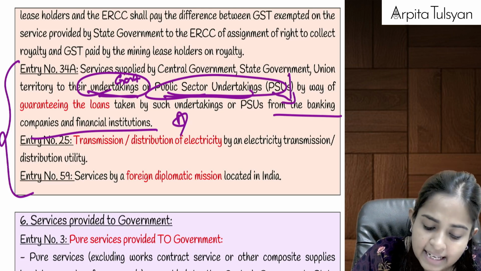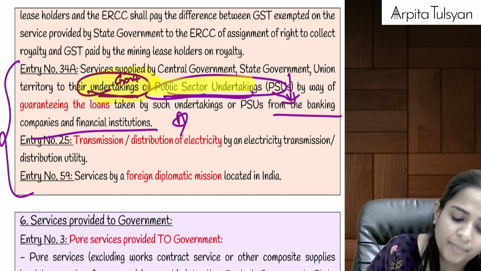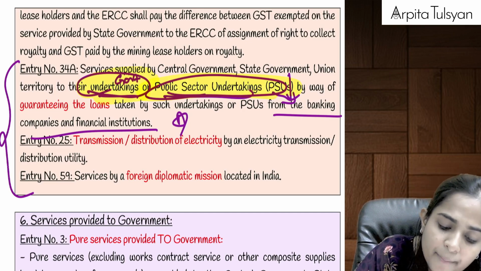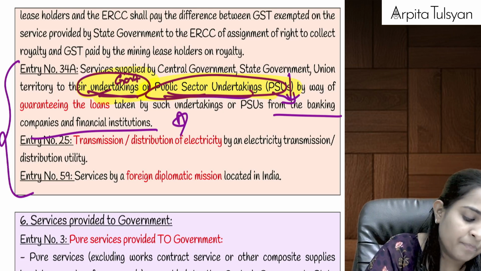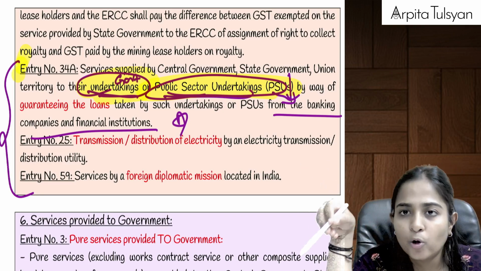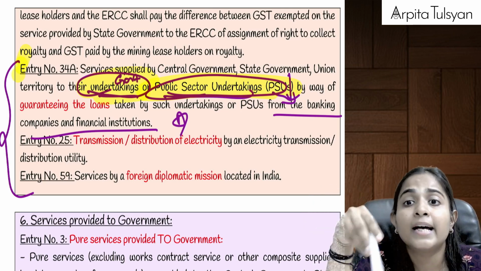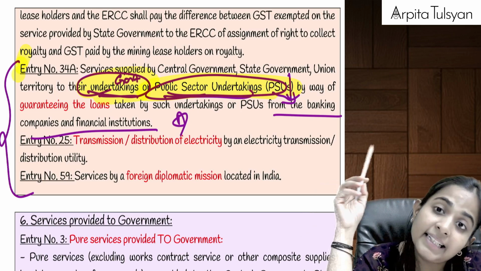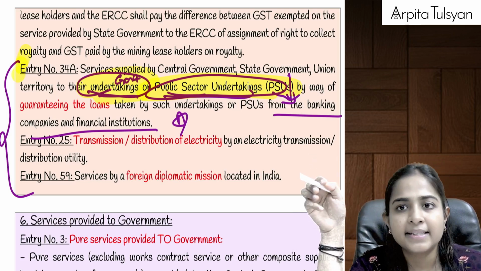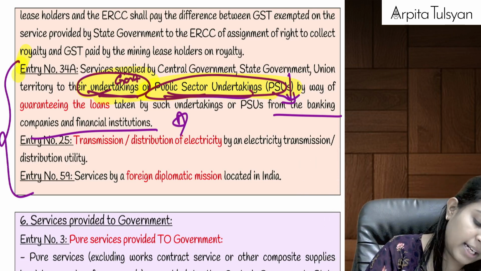So government itself came and stood as guarantor, for which the government is charging some guarantee fees from these government undertakings or from these PSUs, then the GST on the guarantee commission or guarantee fees will be totally exempted. Bank has given loan to whom? Bank has given loan to the PSUs, or to the government undertakings, but bank also wants some guarantor. So bank asked these PSUs who will be the guarantor. So this PSU said that government is going to be the guarantor. So who is taking the risk? Government is taking the risk. If government is taking the risk, for that the government is going to charge some commission from its PSU. On that commission, GST is totally exempted.